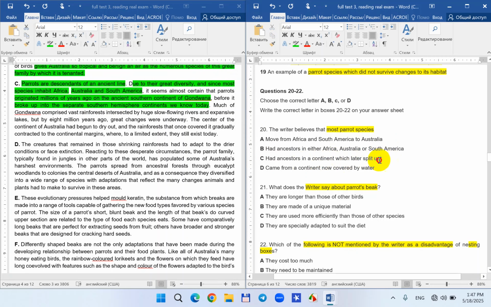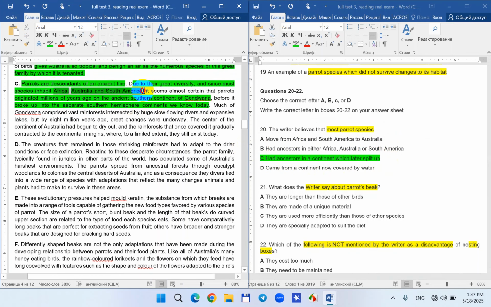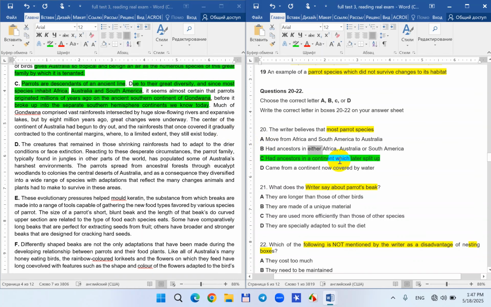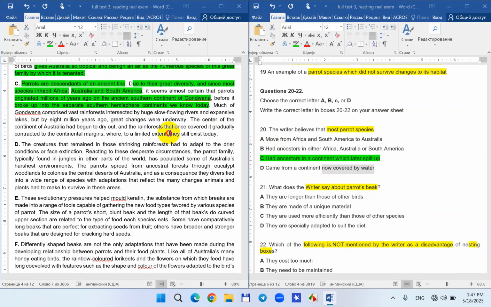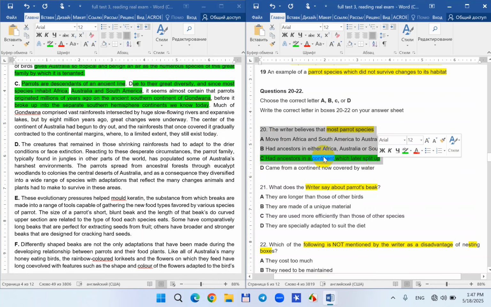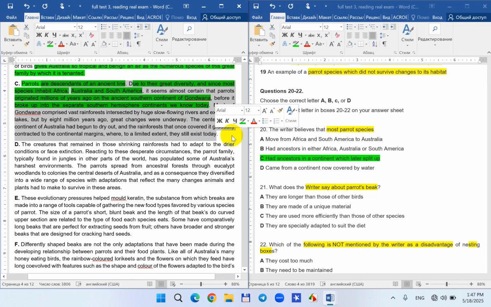I think the correct answer would be C. They are not saying either. Here they mention three of them, and broke into separate southern hemisphere continents means later split up. That's why the correct answer would be C. Came from a continent now covered by water? I don't think so. So I think 20 is done. You can read it carefully again.